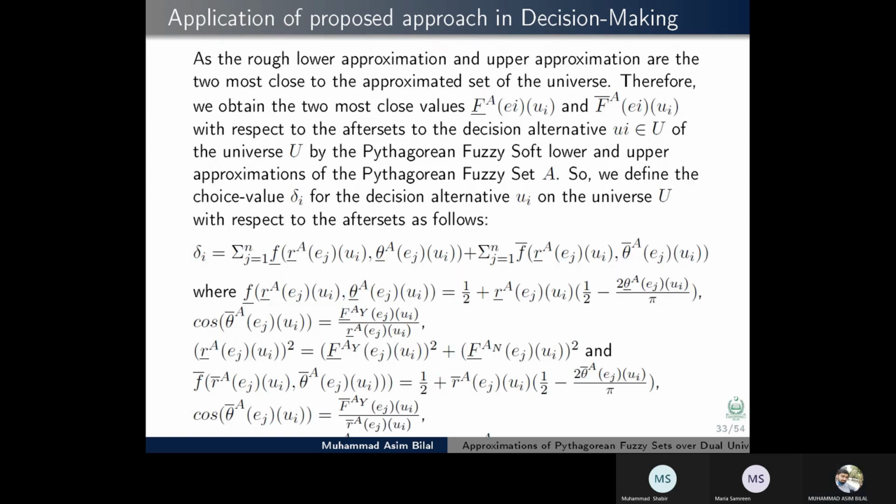As the lower and upper approximations are the two closest to the approximated set of the universe, we obtain the two closest values with respect to the soft sets to the decision alternative ui of the universe by the Pythagorean fuzzy soft lower and upper approximations of Pythagorean fuzzy set A. So we define the choice value delta I for the decision alternative ui on the universe with respect to the soft set using the score value of this. So delta I is defined in this way.